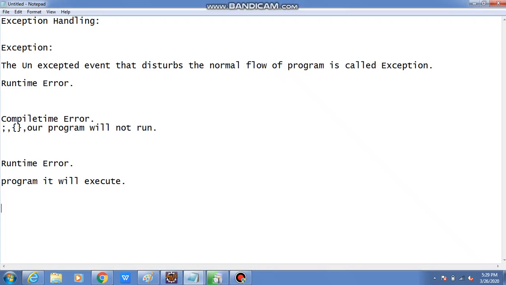What is the daily normal flow of program? 11 to 12 we have to see the class, but suddenly what happened? The internet will not work. This is called the exception. What is the exception? Unexpected event at the runtime. The unexpected event that disturbs the normal flow of program is called exception.